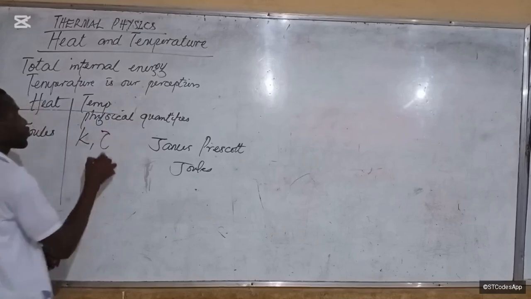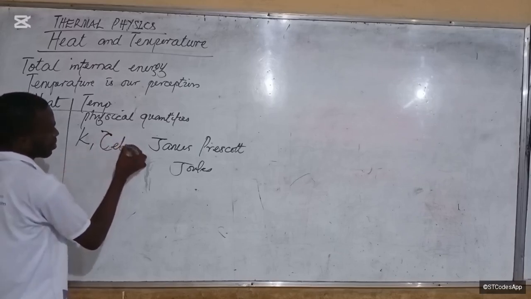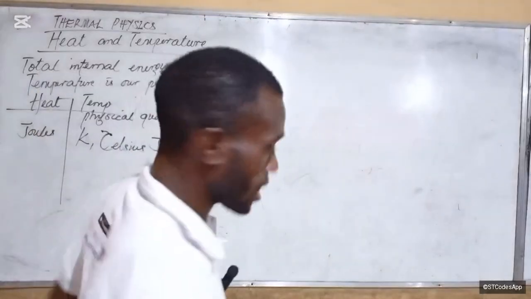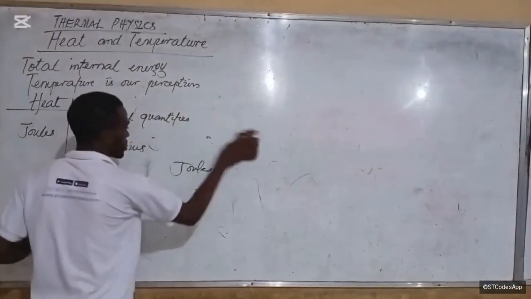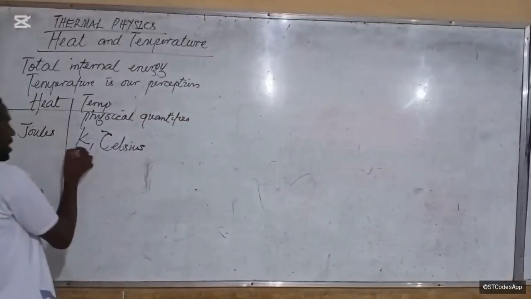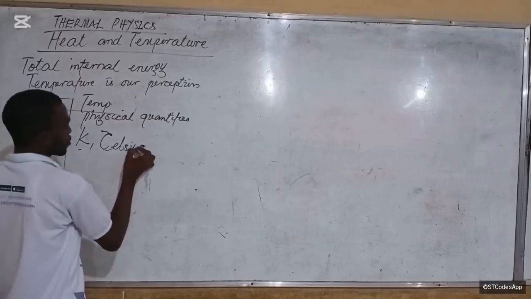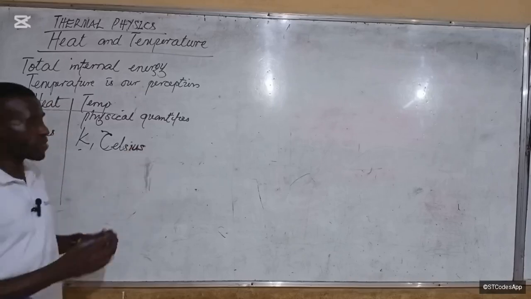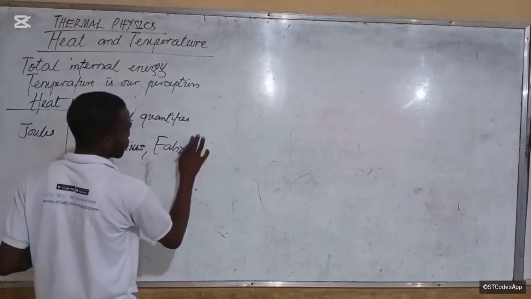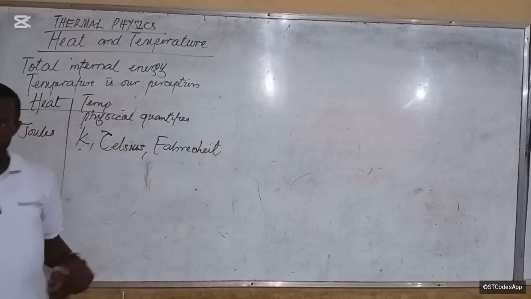But in other countries, they use things like degrees Celsius. They use Fahrenheit, which is commonly used in the United States of America. Is that okay? But the SI unit generally all over the world is Kelvin. Now I'll tell you why. You did not even ask why it is Kelvin that is being used all over the world, as the SI unit.